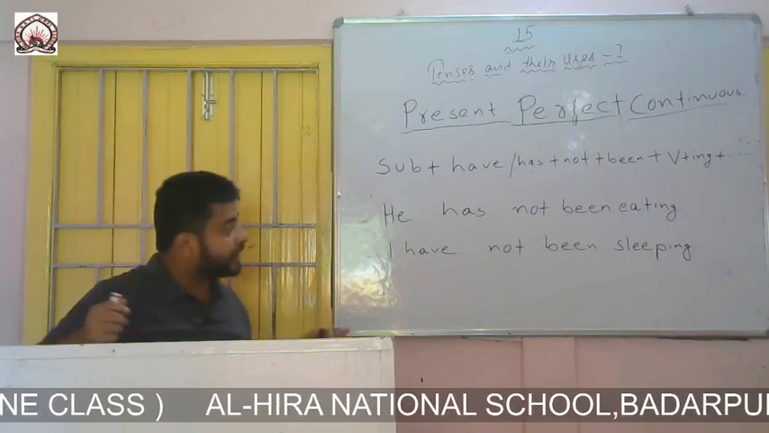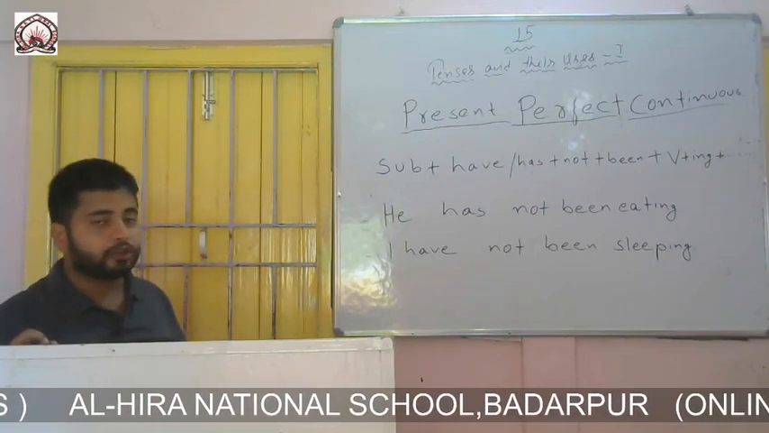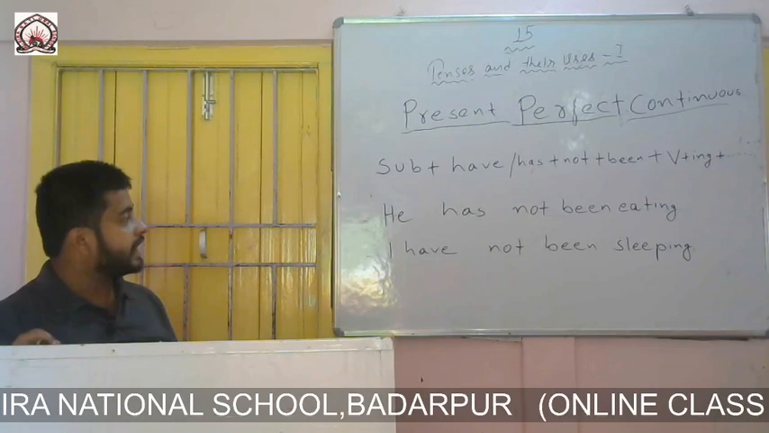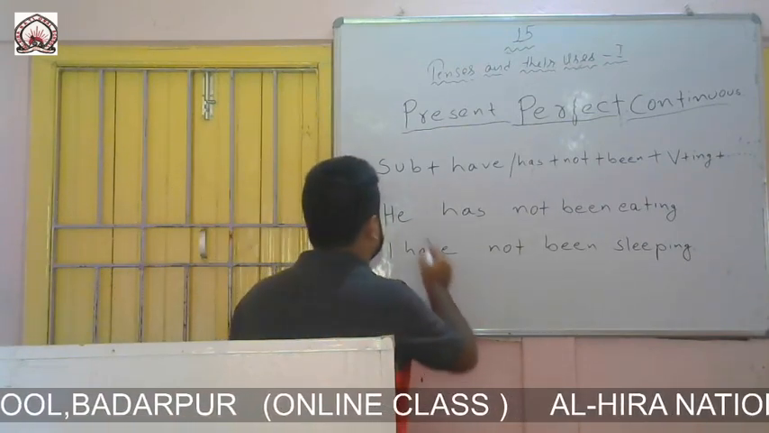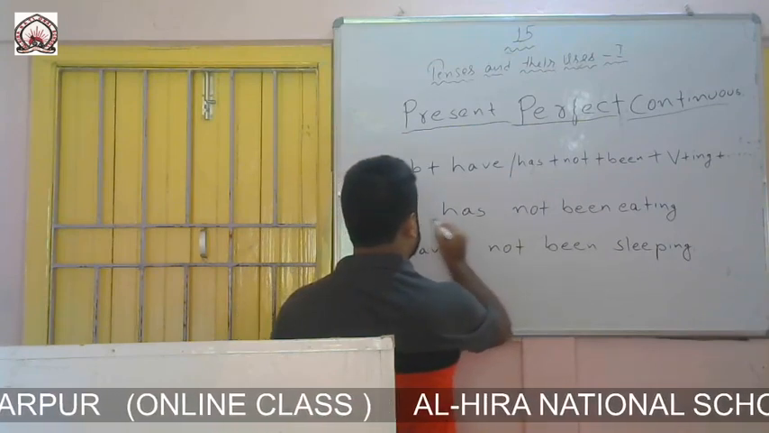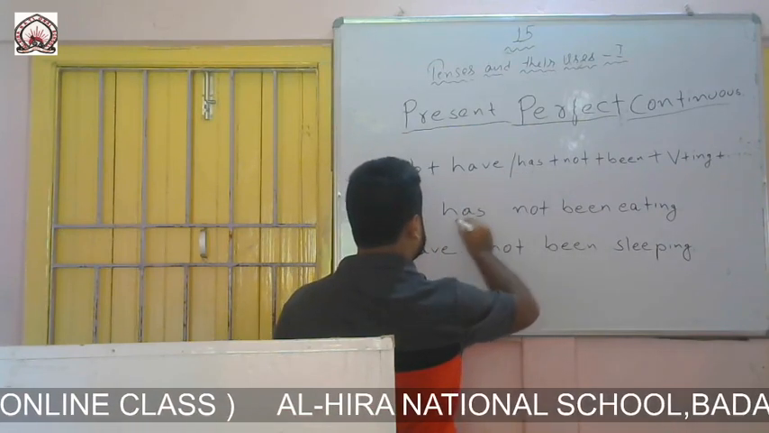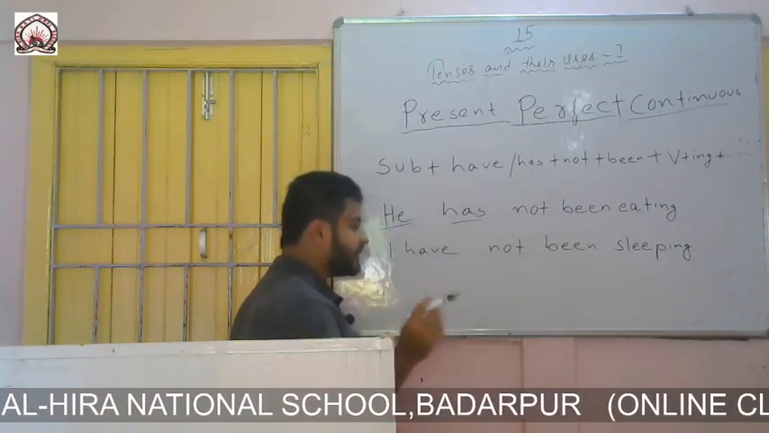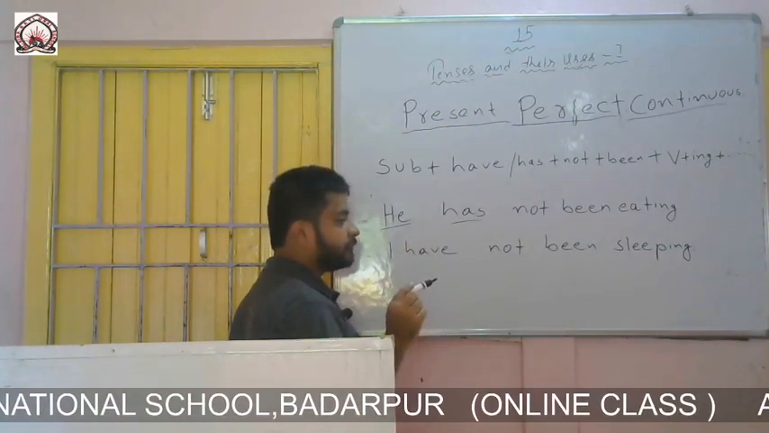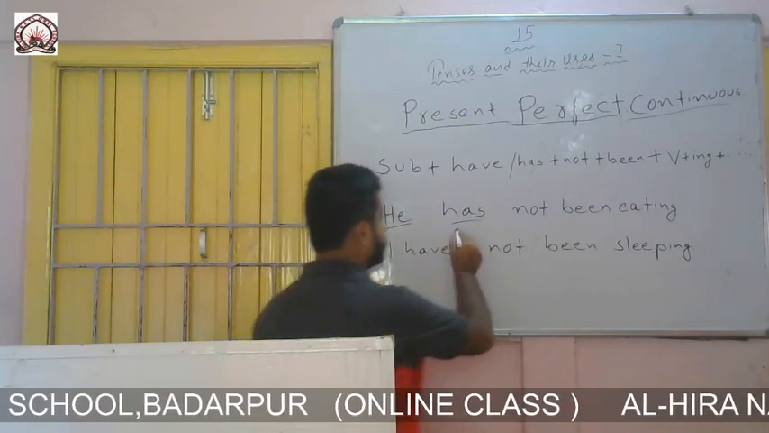So I have written here two examples of present perfect continuous negative. They are: he has not been eating, I have not been sleeping. The formation says to write subject at the beginning. Here he is the subject. Then the formation says to write has or have. I have written has. Why have I written has? I have discussed earlier that if the subject is third person singular, we will blindly write has. So I have written has.